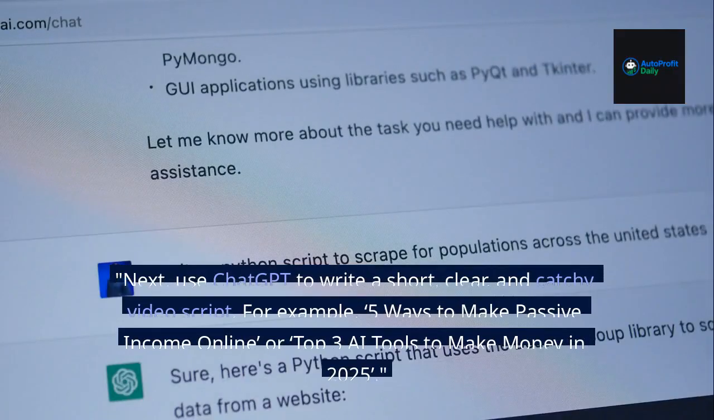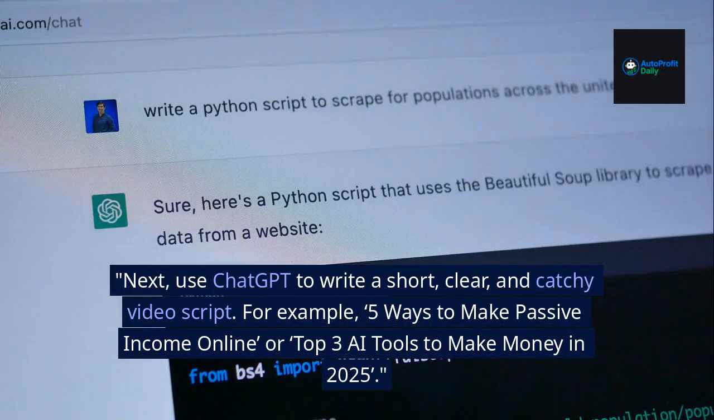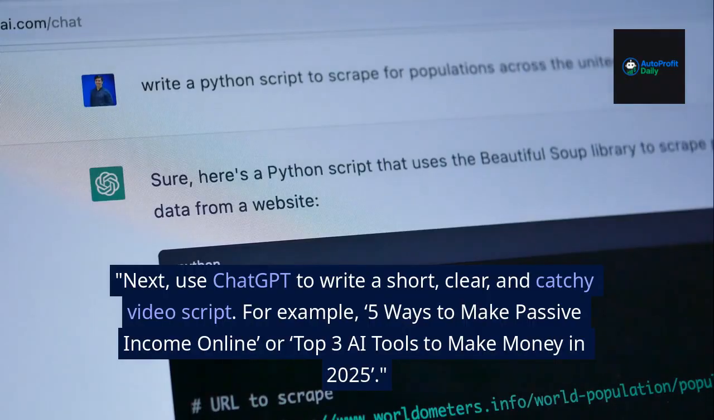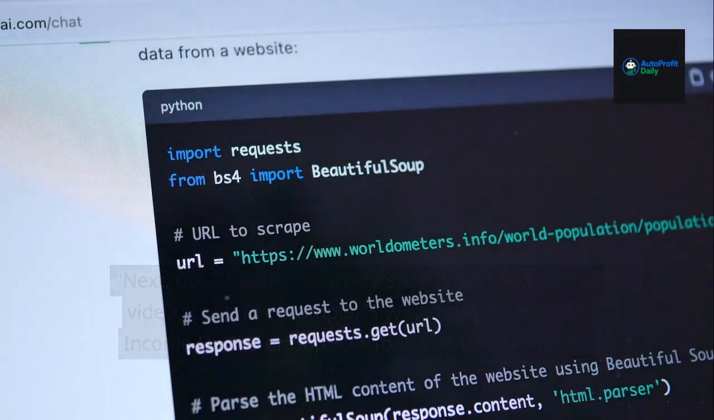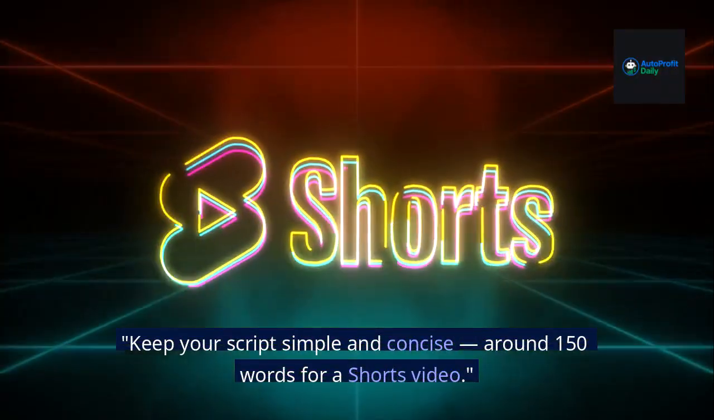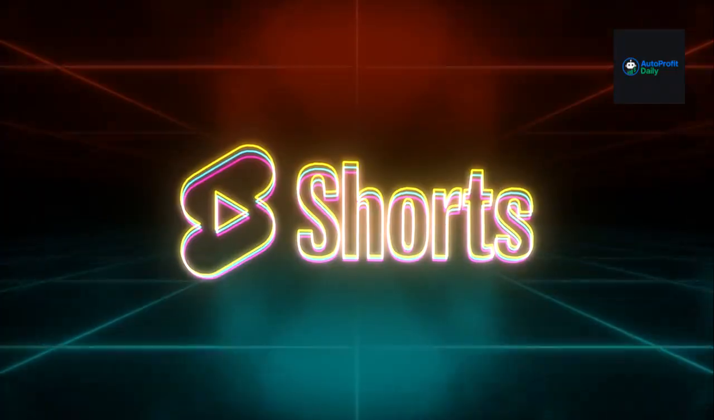Next, use ChatGPT to write a short, clear, and catchy video script. For example, 5 ways to make passive income online, or top 3 AI tools to make money in 2025. Keep your script simple and concise. Around 150 words for a shorts video.